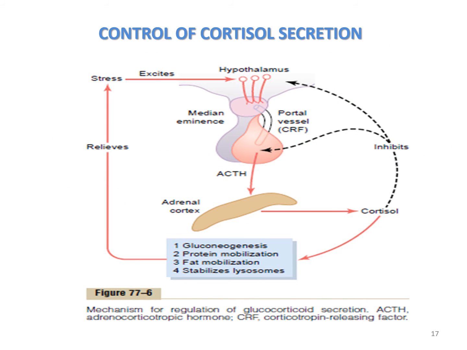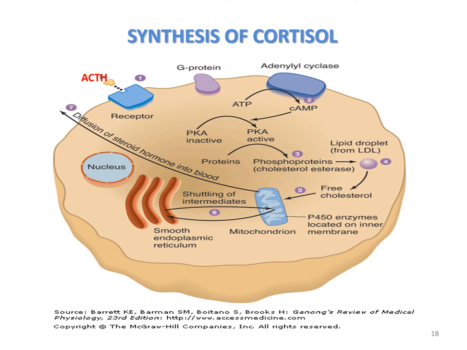Control of cortisol secretion: there is a negative feedback mechanism through which cortisol secretion, through the hypothalamo-pituitary-adrenal axis, is negatively regulated. Synthesis of cortisol: ACTH is a protein hormone which comes to the adrenal cortex through the bloodstream and acts on the cell surface receptor, which activates the G protein.